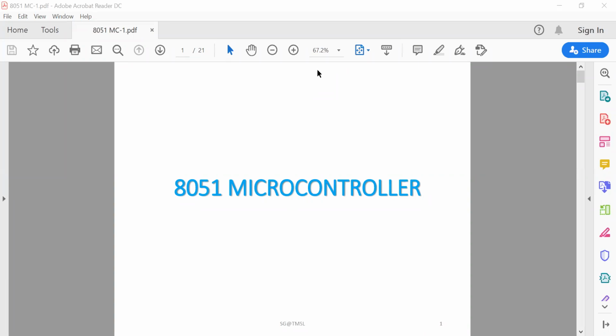According to your syllabus, you have only the 8-bit microcontroller right now as the starting point, which is the 8051 IC by Intel. So let's start with the 8051 microcontroller. First, there are certain features I need to discuss. The salient features are actually